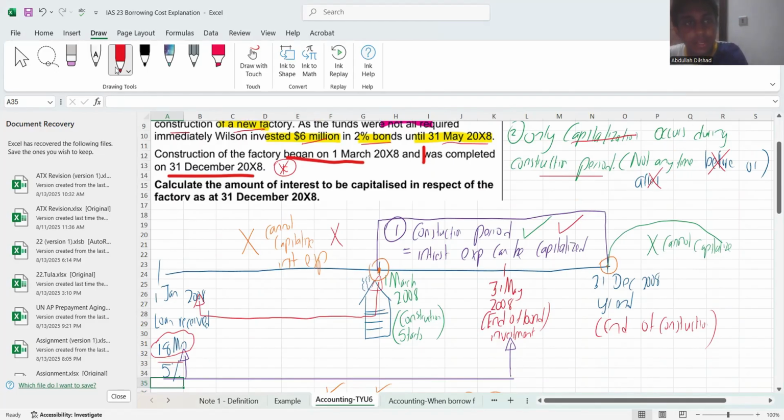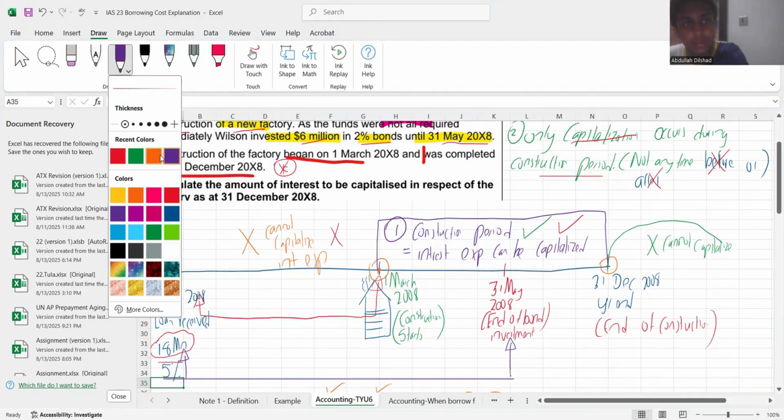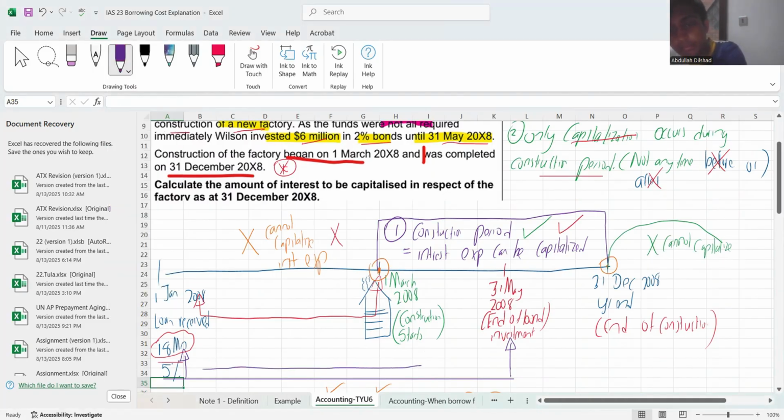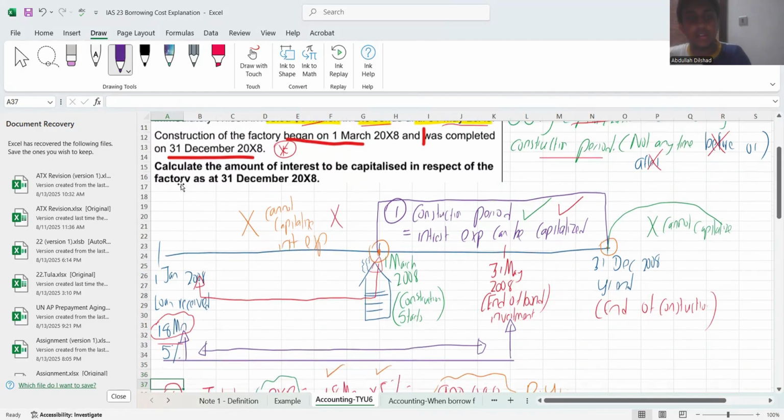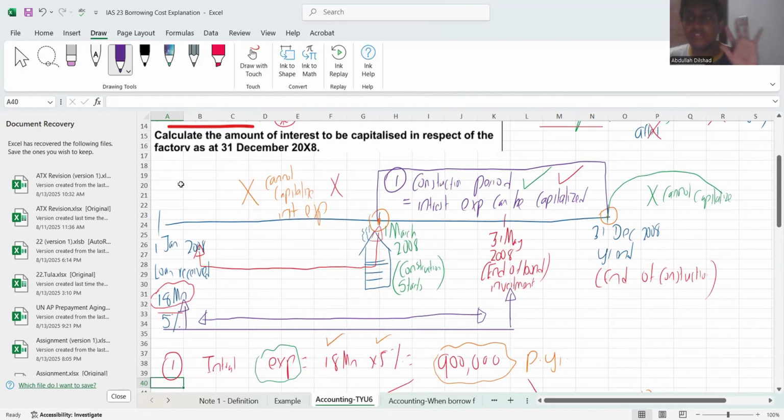Now look at my purple line. Can you see here? For 5 months, he has invested. So obviously, he'll be generating an interest income for 5 months.